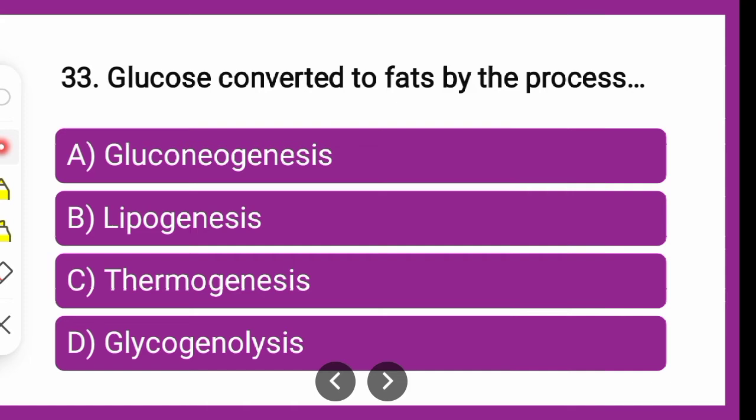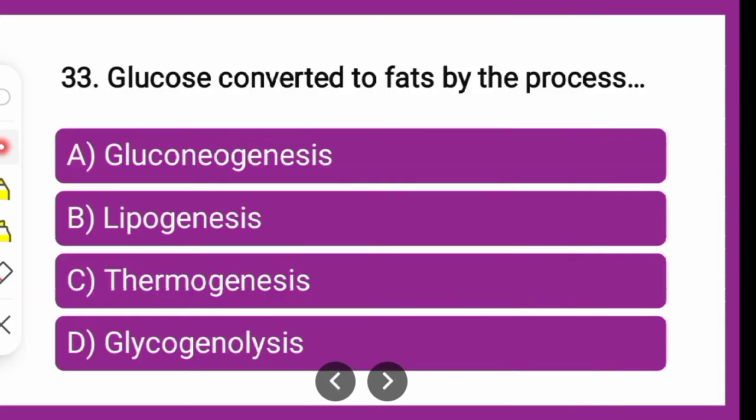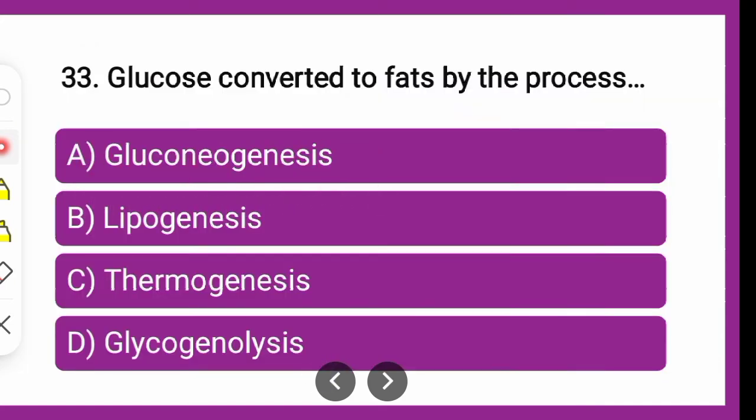Now if you talk about the glucose conversion to fat, then whatever the glucose is there in the glycolysis is converted to pyruvate, then converted to acetyl-CoA through various enzymatic reactions occurring in the mitochondria. This process is nothing but formation of fat from glucose, which is lipogenesis. If you talk about the first option, gluconeogenesis, it is nothing but glucose formation. So here glucose is getting utilized, it is not forming.